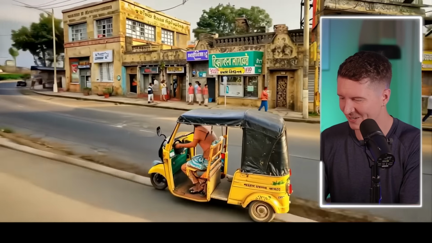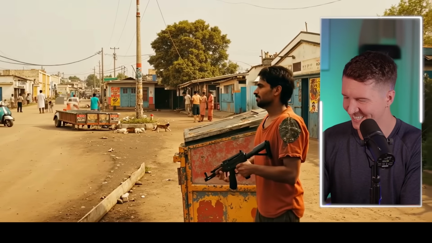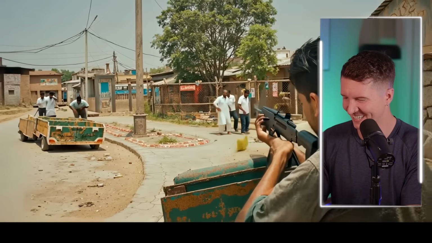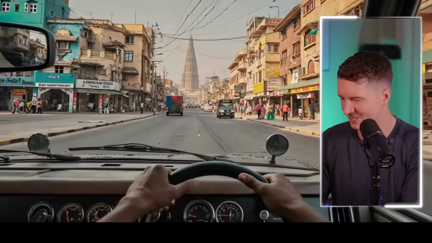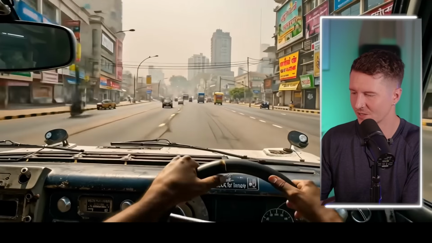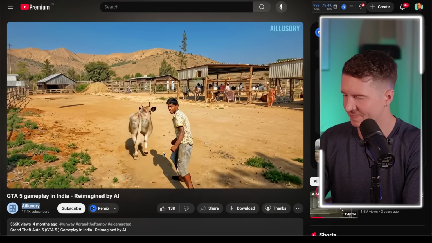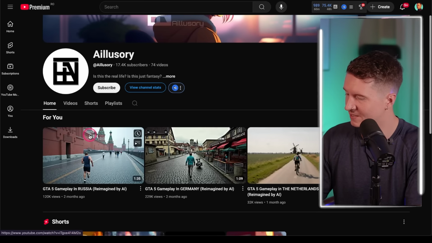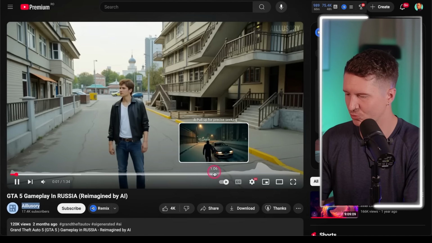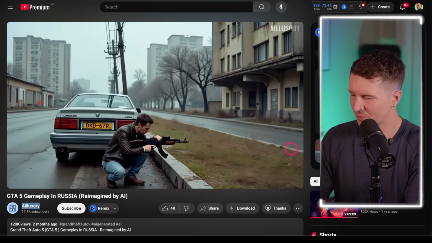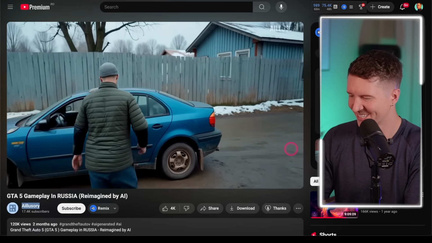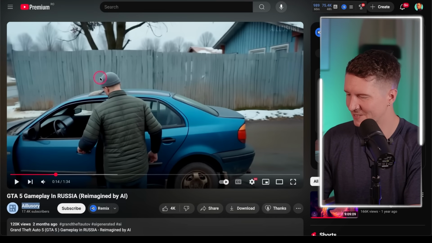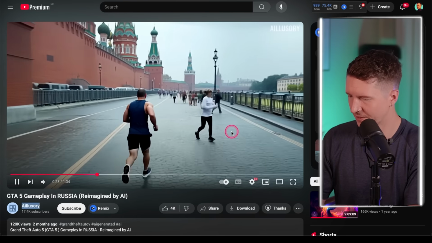Here we have a tuk-tuk driving around, and it's an extremely engaging and beautiful rendition of a completely different world for GTA. Now, what's good about this channel is they have a whole host of different countries. Here's Russia. Wow, that is pretty grim and grotty, absolutely. But I particularly love the details here, even of this man's hat, particularly Russian. Here we are in the Red Square.